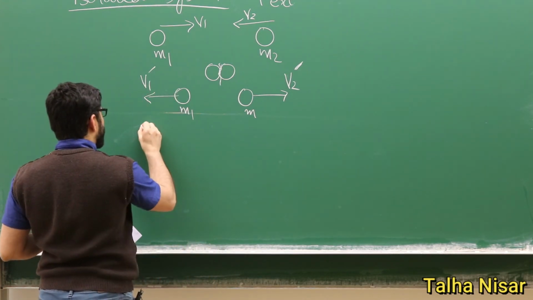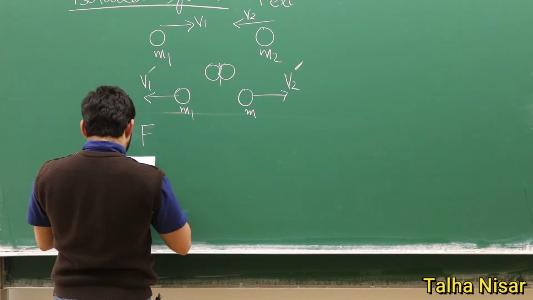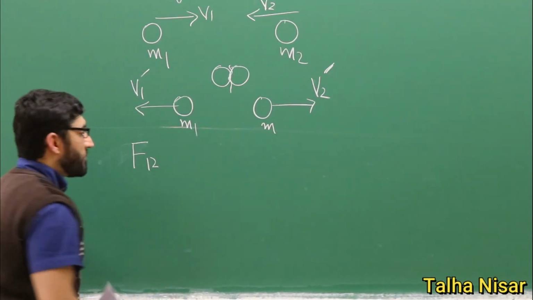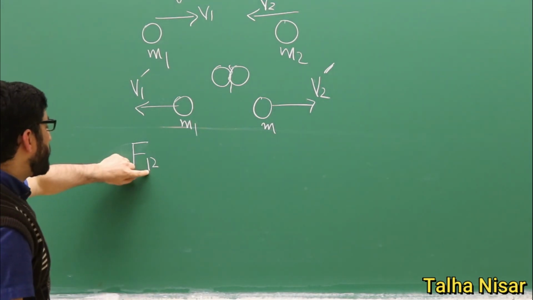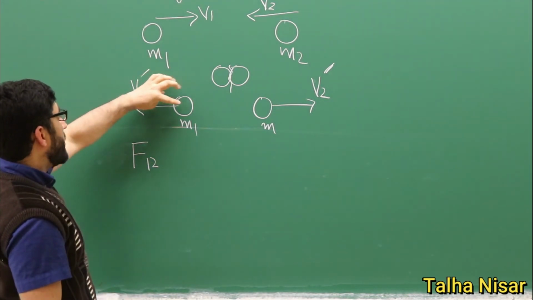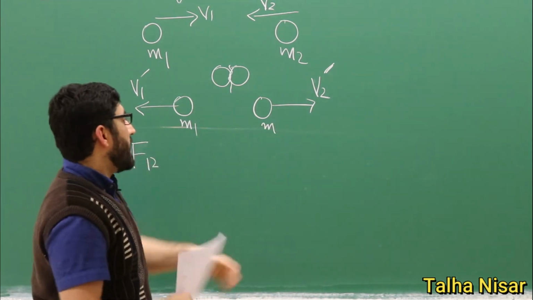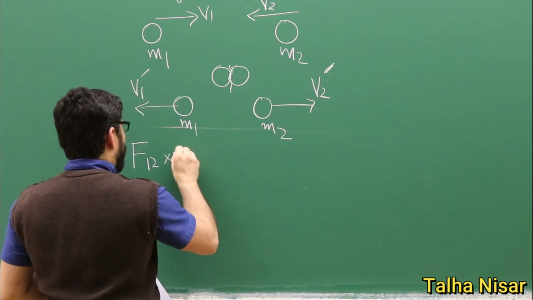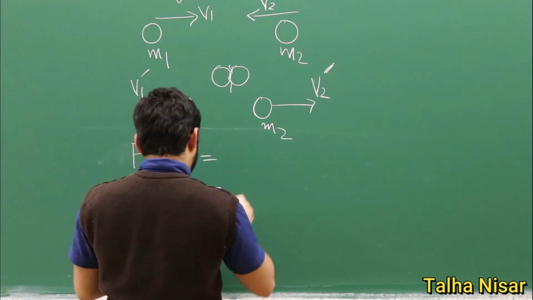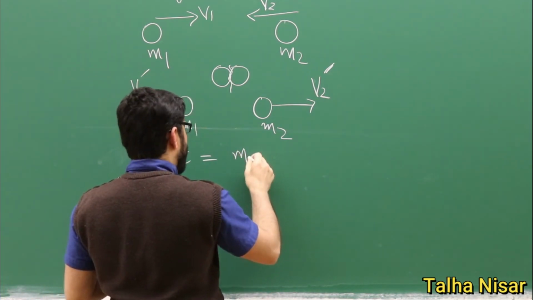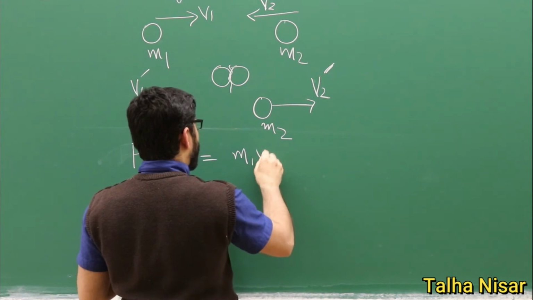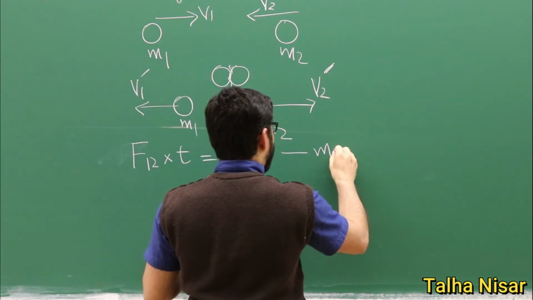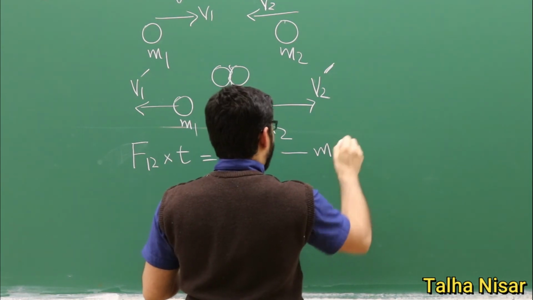We just discussed that the force multiplied by time is equal to the change in momentum. So F12 means the force that m1 felt because of m2, multiplied by time, is equal to the momentum after the collision, m1v1 dash, minus the initial momentum p1.